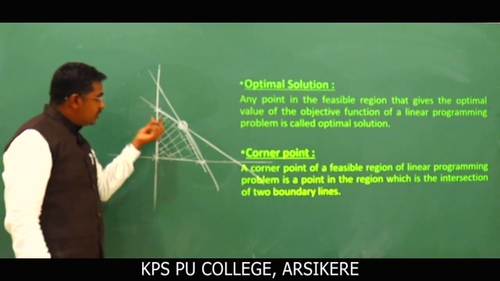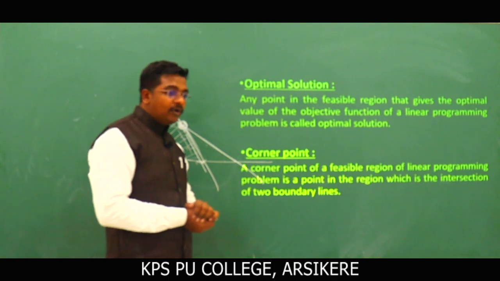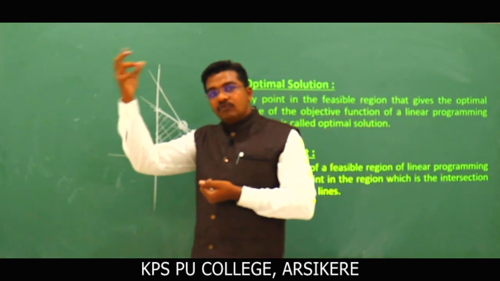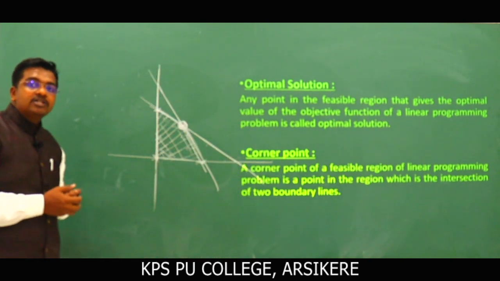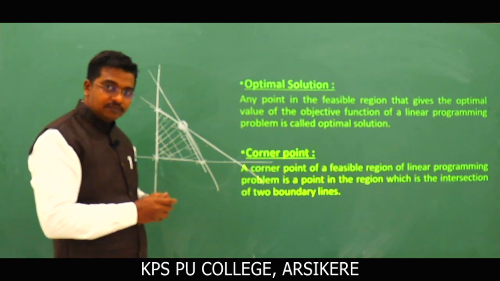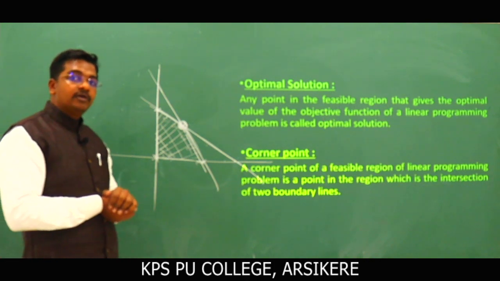Okay. So once you obtain the corner points, substitute them in the objective function. Then we get some values of the objective function. The greatest value of the objective function is called the maximum and the least or smallest value of the objective function is called the minimum value of the objective function. Okay. So this is the linear programming problem. Thank you everyone.